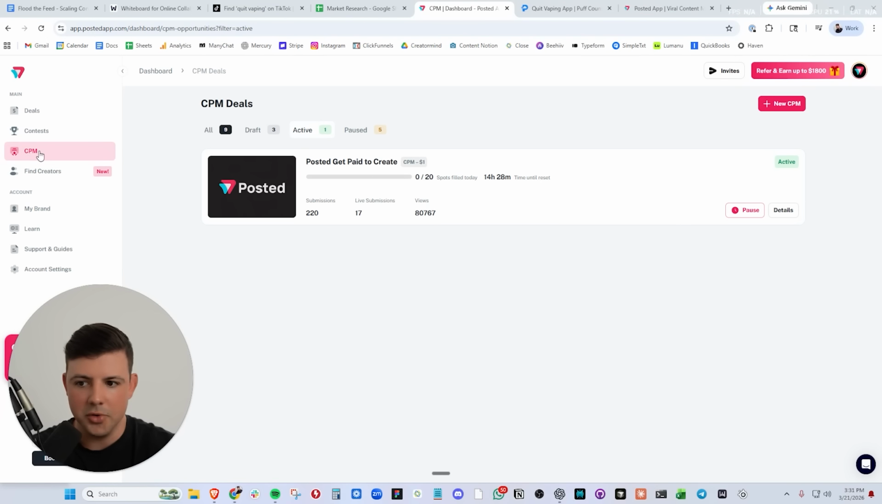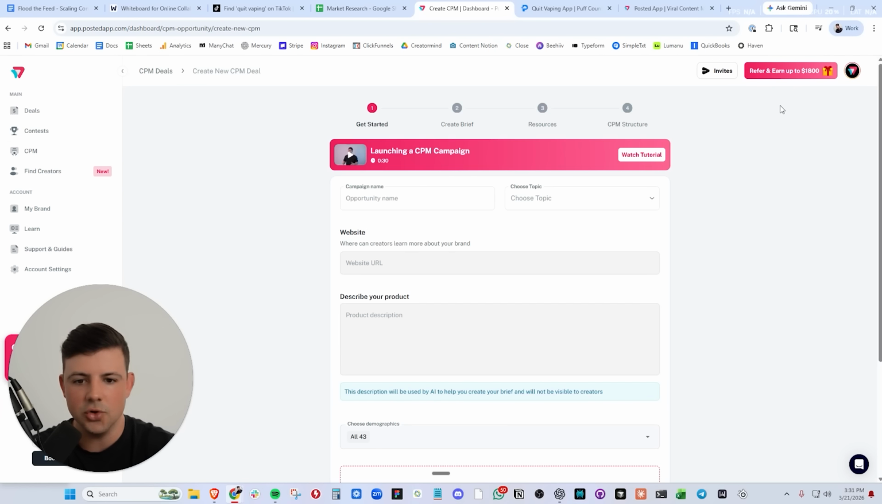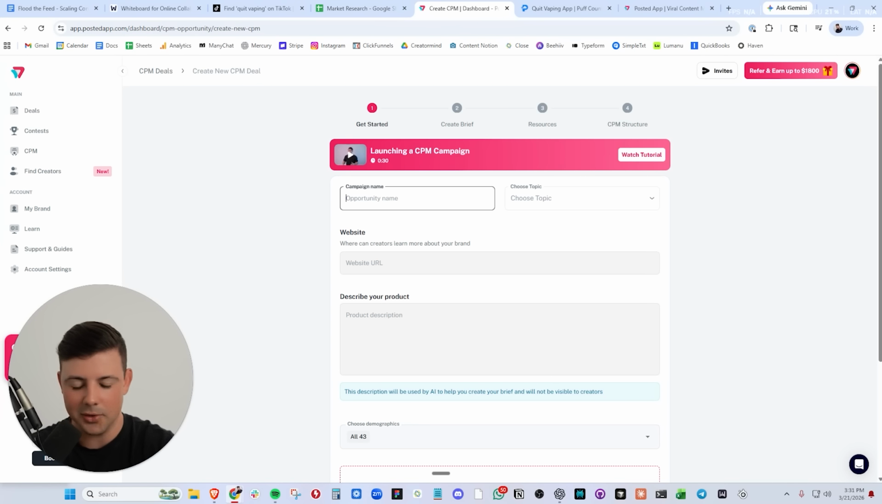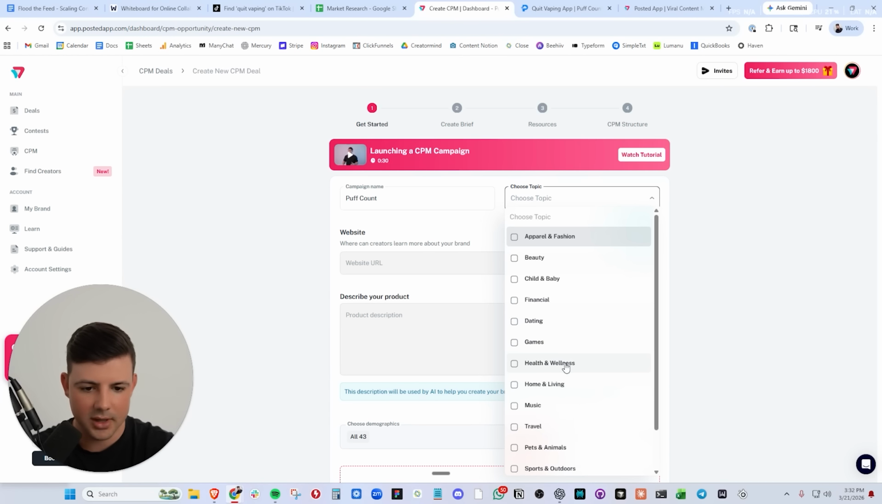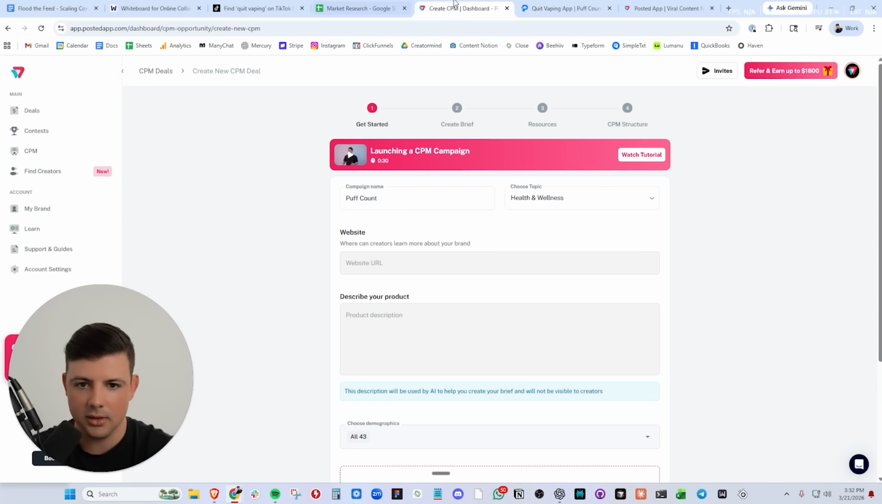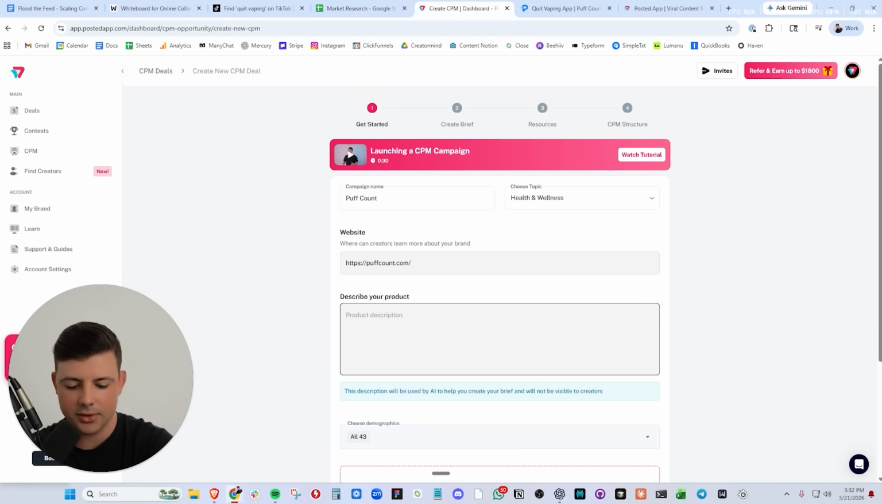So what we're going to do in Posted is go to CPM campaigns. We're going to create a new CPM campaign. We already have our market research. We've already done the hard part. So now we need to build a campaign around it. We're going to call this Puff Count. Choose a topic, health and wellness. We're going to add in our website URL, which is right here. And we're going to describe our product.